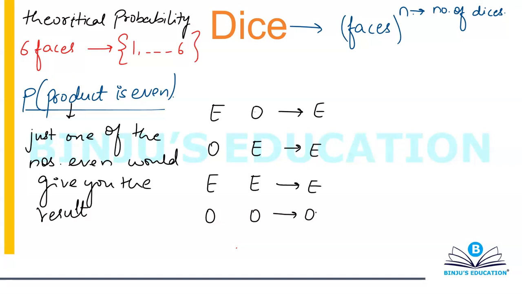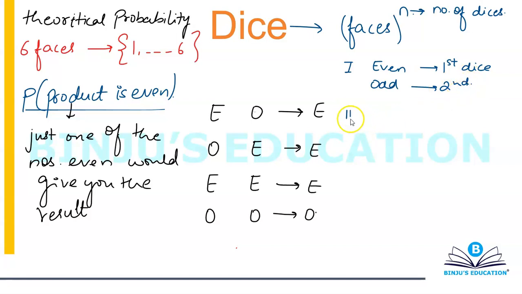Now, if I want to calculate the product for it being even, there are going to be three cases. Case number one, when you're going to have even on the first dice and an odd number on the second dice.